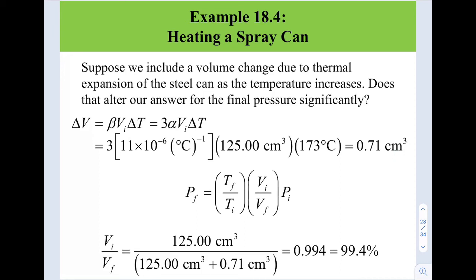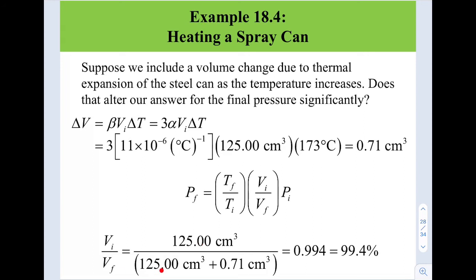So by taking the equation that we have in our hand just now, P final equals T final over T initial, V initial over V final times P initial. So as now we cannot cancel out the V because there are changes in V. So V initial over V final, this is V initial, this is V final.